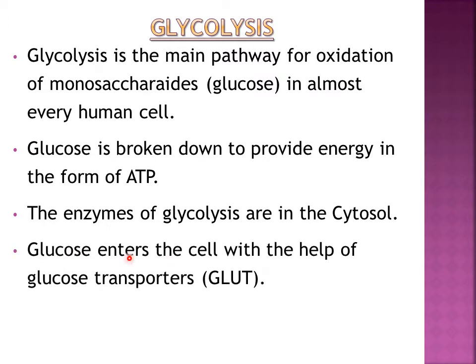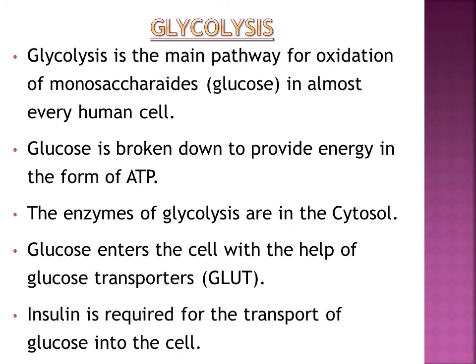So glucose enters the cell with the help of glucose transporters. Glucose is coming in the blood, and from the blood it has to enter the cell. It will enter through special proteins present on the cell membrane known as glucose transporters, GLUT, T for transporters. There are 14 of them, and different types of cells have different numbers of glucose transporters. For the glucose transporters to work, insulin will be required. Insulin is required for transport of glucose into the cell.